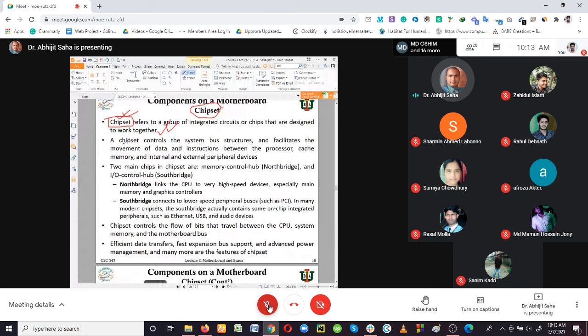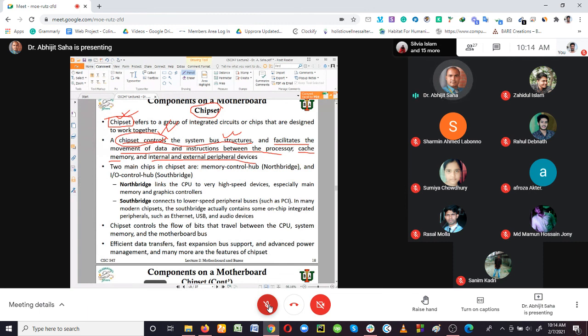A chipset controls the system buses, the bus structures, and facilitates the movement of data and instructions between the processor, cache memory, and internal and external peripheral devices. So this is what I talked about, the movement of data. But there are other issues too, like the bus structures, that means the info path, the system bus. The bits or signals move from one component to another via these info paths. So this is also controlled by the chipsets.